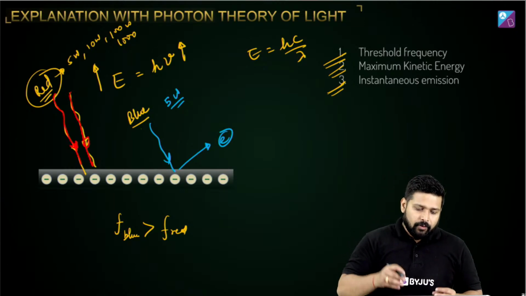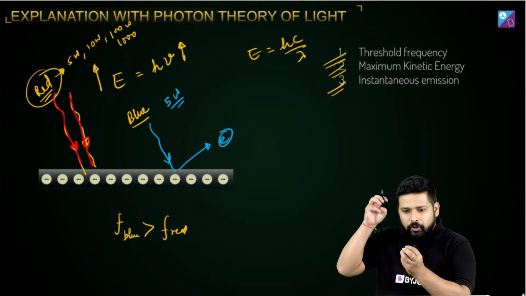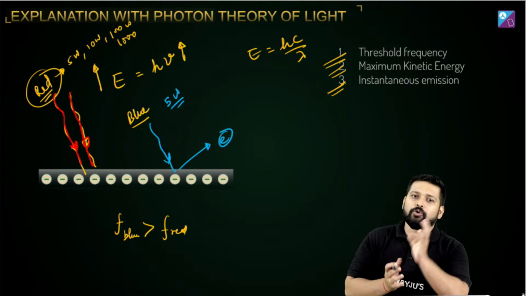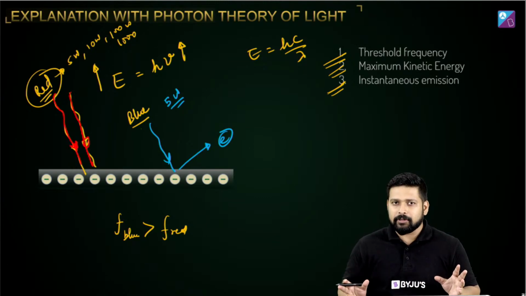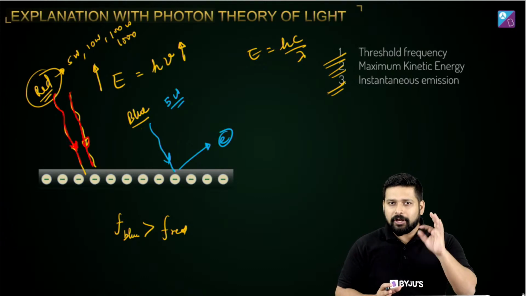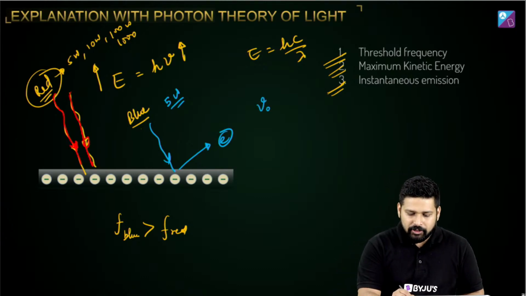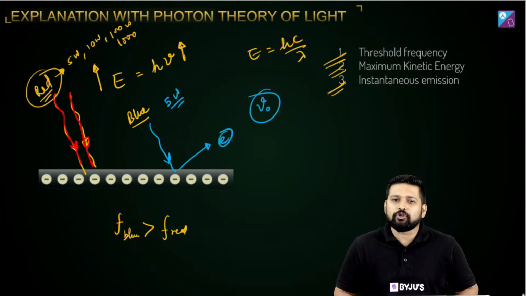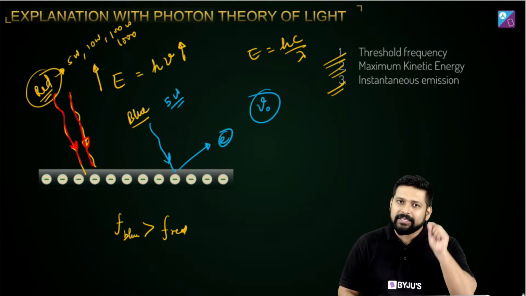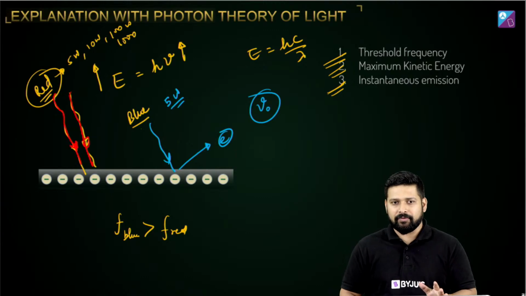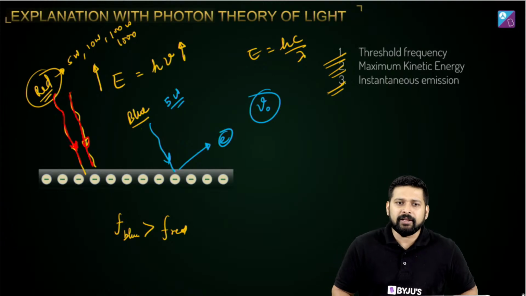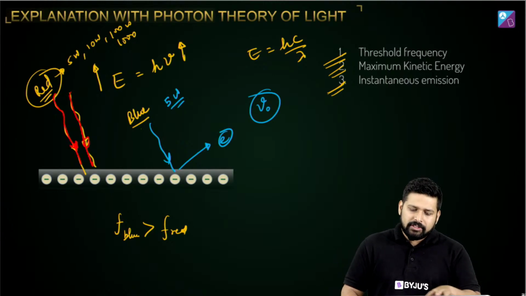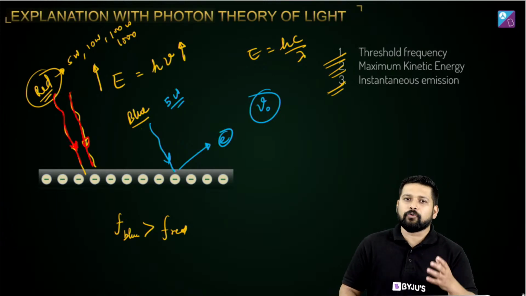Now when this photon is going to strike this electron, it's going to absorb the energy and it's going to come out. But these electrons are very specific. They won't just take any energy. They require energy greater than the threshold frequency. Alright, so this is how there is a frequency dependence on the photoelectric effect. I hope, Jay, your confusion is clear now. Yes, this is how you can think of the frequency dependence in the photoelectric effect.